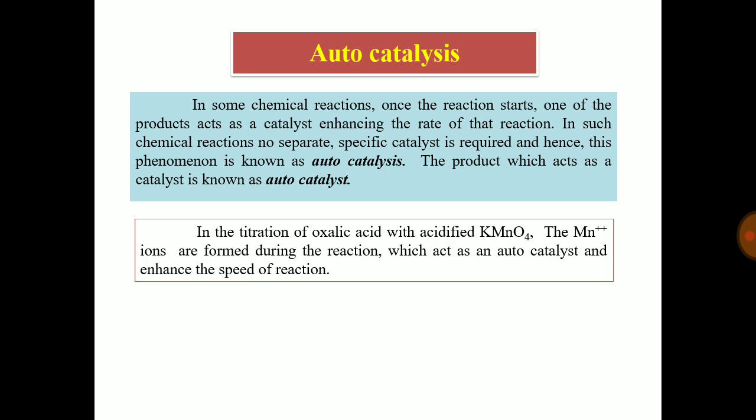The third catalysis is autocatalysis. In some chemical reactions, once the reaction starts, one of the products acts as a catalyst, enhancing the rate of that reaction. In such chemical reactions, no separate specific catalyst is required, and hence this phenomenon is known as autocatalysis. The product which acts as a catalyst is known as autocatalyst. For example, in the titration of oxalic acid with acidified KMnO4, the Mn2+ ions are formed during the reaction, which act as an autocatalyst and enhance the speed of reaction.